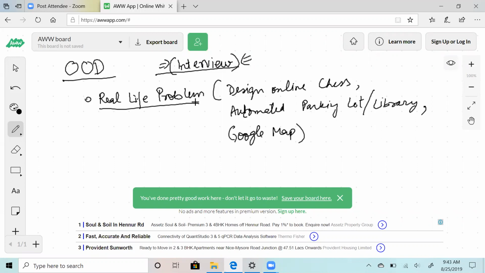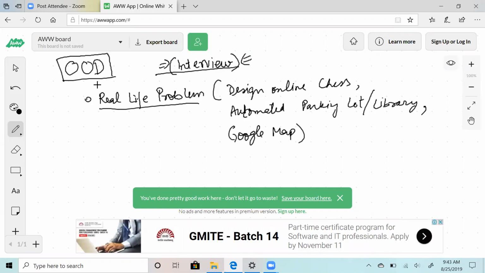Now there are two parts in a design interview. Generally when we take interviews, there is a data structure round and then there is a design round. In the design round, we generally focus on two things: object-oriented design and system design, right? System design is basically about how your systems have to be. There you don't drill down to the code level. You just have to tell whether your system scales or not, and how much system knowledge you have. Do you know what a cache is? Do you know what a load balancer is? Do you know what clusters are? Do you know what Hadoop is? Something like this is system design.